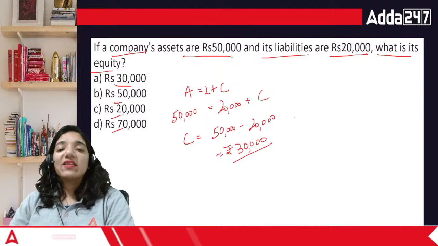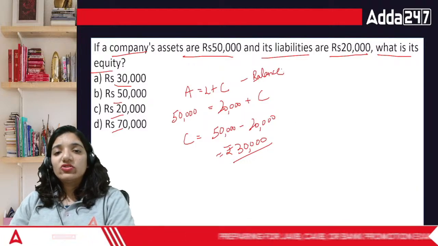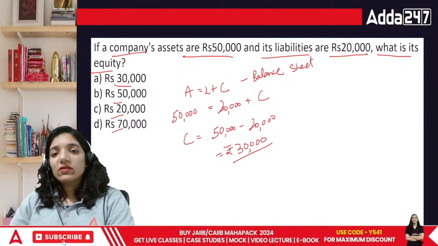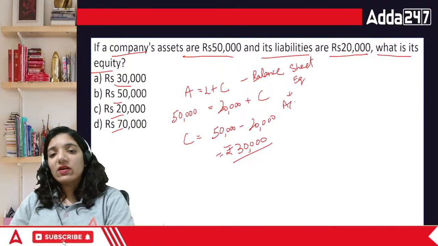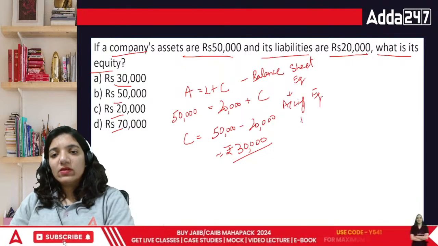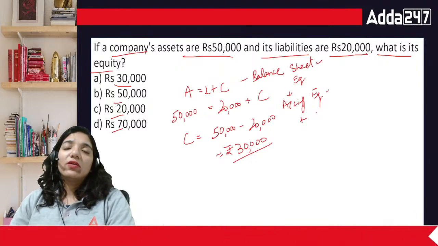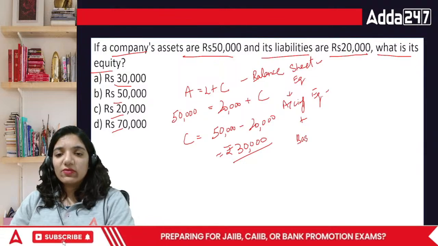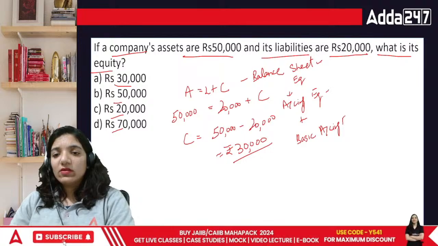Okay, this is the balance sheet equation. Also called the accounting equation, or the basic accountancy equation.